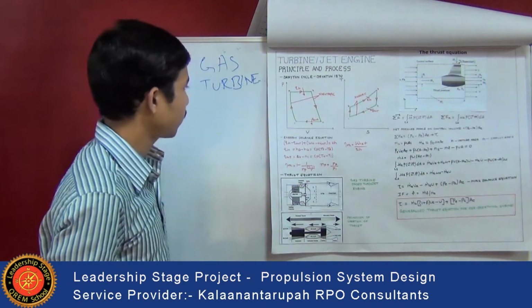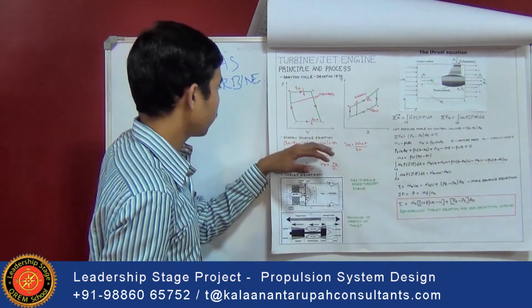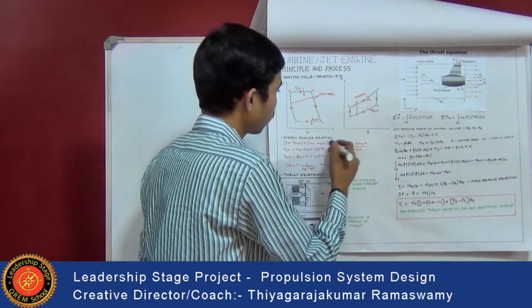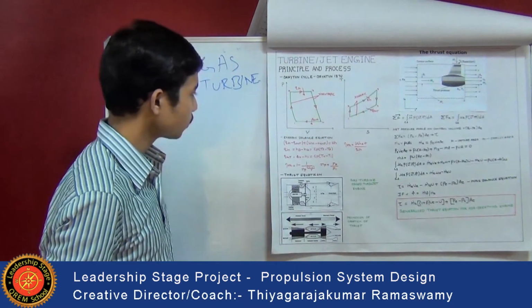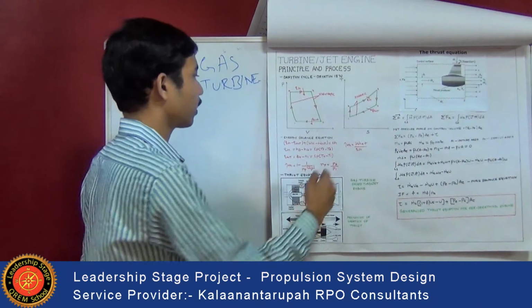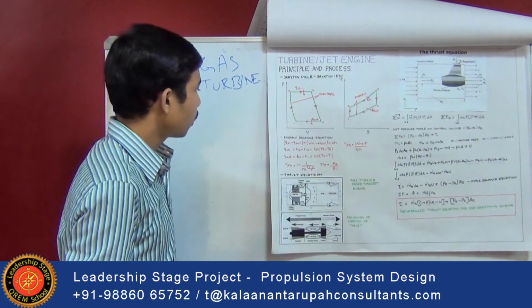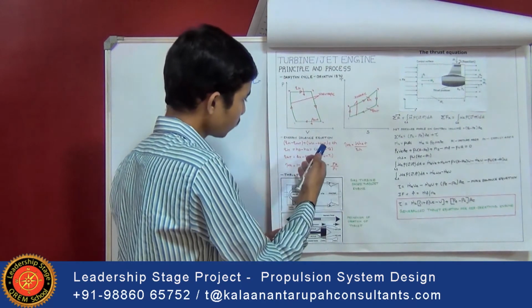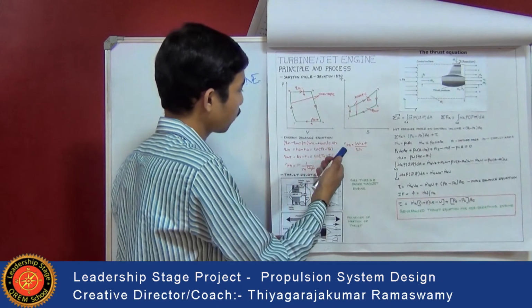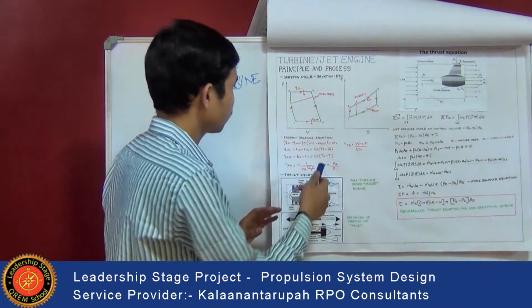Coming to the energy balance equation, Q in minus Q out plus W in and W out is equal to delta H. Using this formula, we can calculate the work output. Once work output is calculated, then we can calculate the thermal efficiency, that is W net to Q in. Then we can also calculate Q out using the formula H4 minus H1 is equal to Cp of T4 minus T1. Then Q in is equal to H3 minus H2, that is equal to Cp into T3 minus T2.